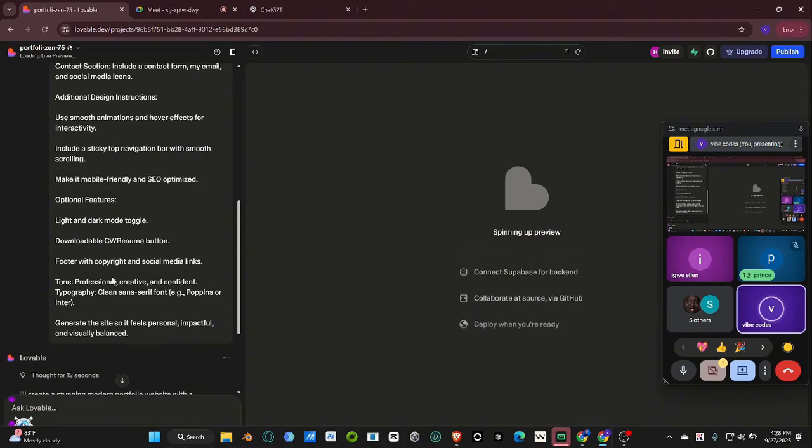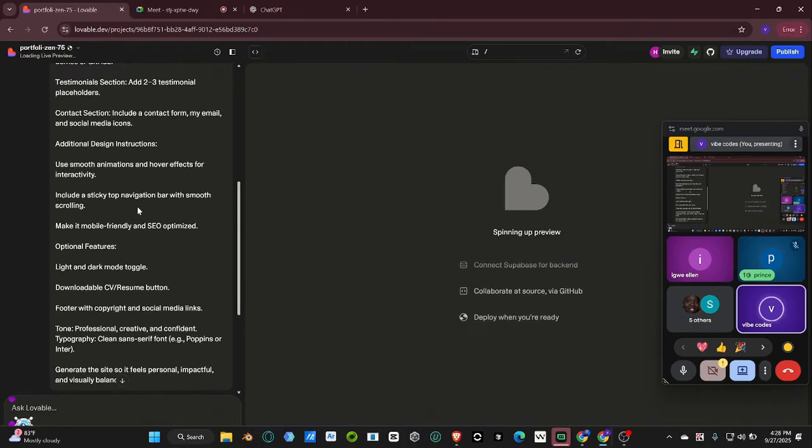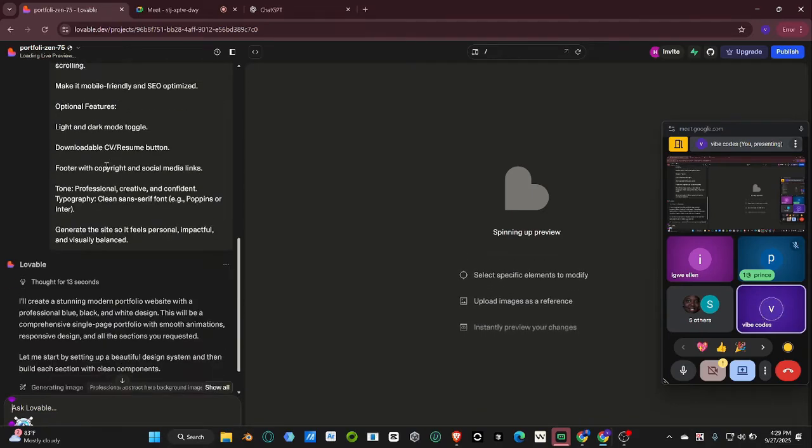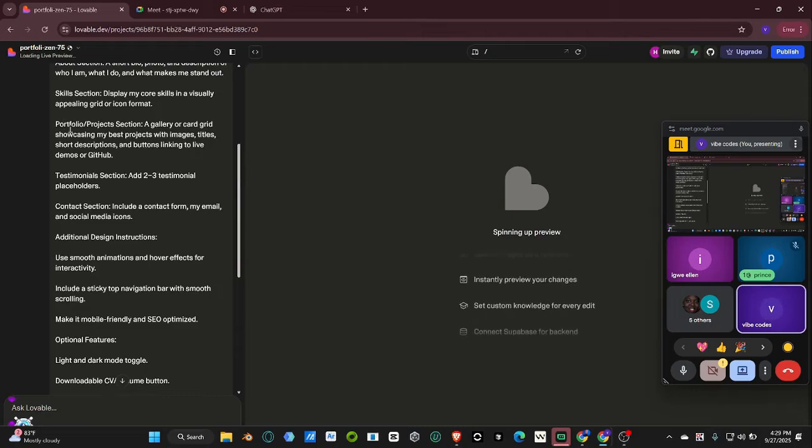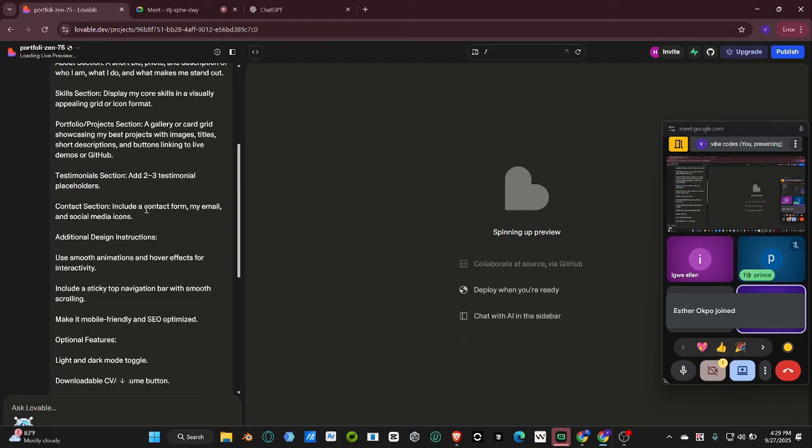If you look right here, it also talks about the type of font to be used, okay? It talks about a download CV resume button. It gave us the light and dark mode toggle. That means you'll be able to switch between light mode and dark mode. And if we were planning this project ourselves, we wouldn't have thought about that feature, okay? It talked about a whole lot of things, okay? And of course, right here, you have a testimonial section. So we wouldn't have actually thought about that.